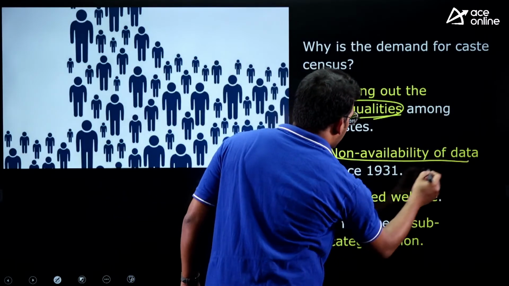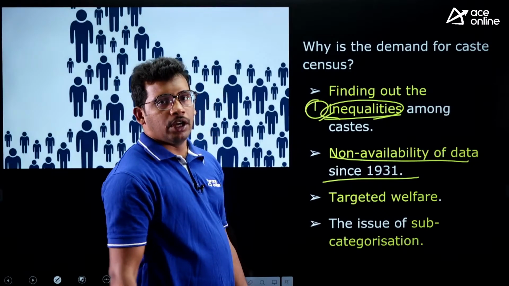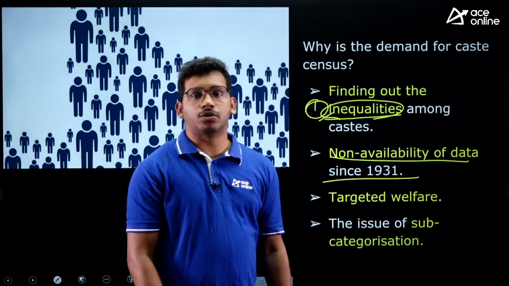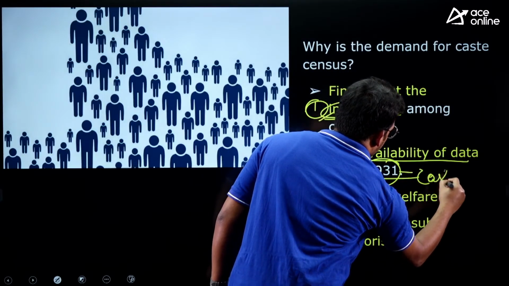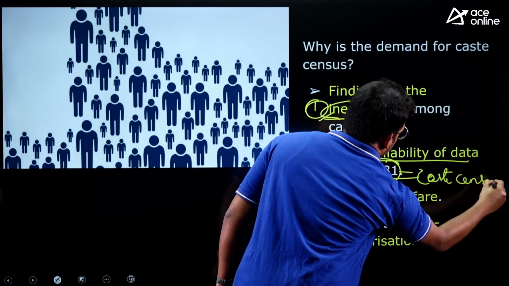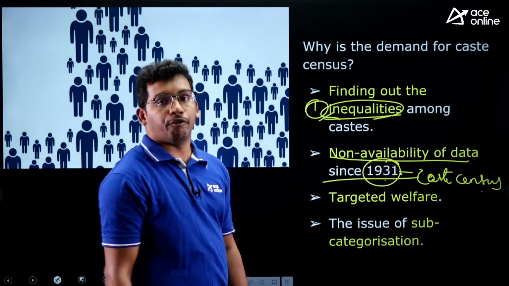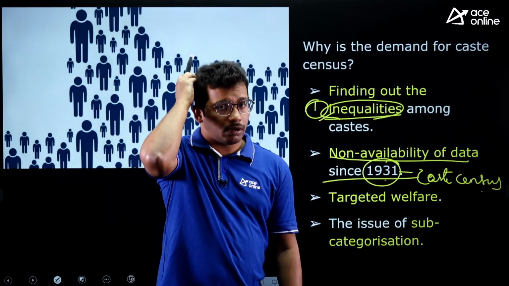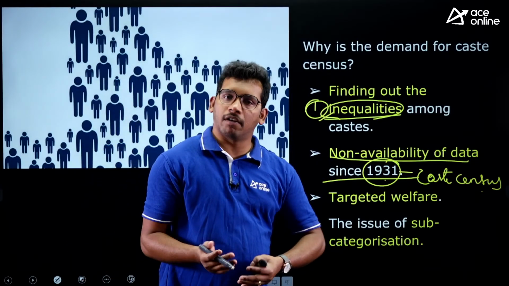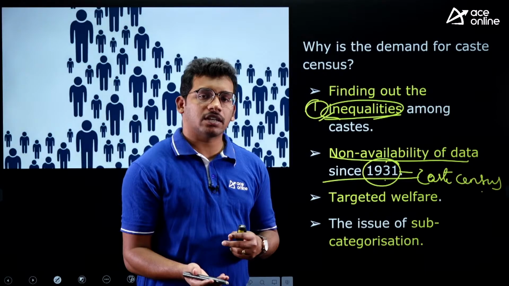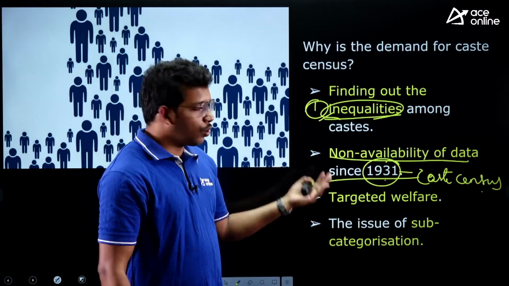Then, non-availability of data since 1931. The Indian government under British rule conducted the caste census in 1931, way back, and we are nearing approximately 100 years and we have not updated our caste census data. So which castes are backward, which castes are forward, nobody knows.